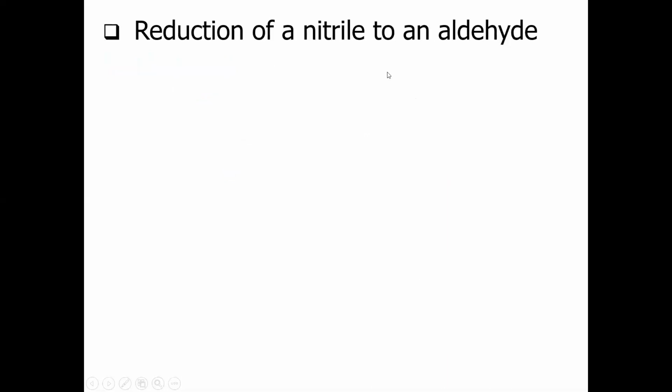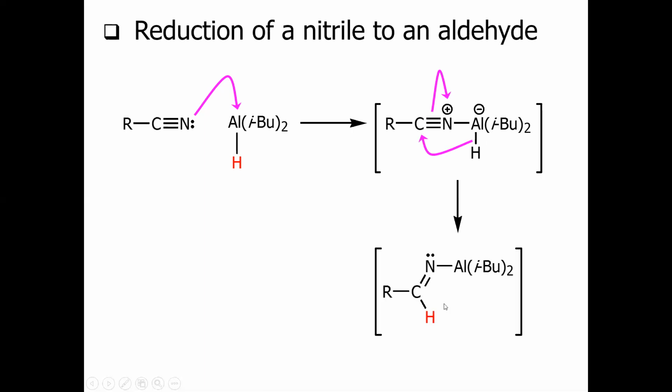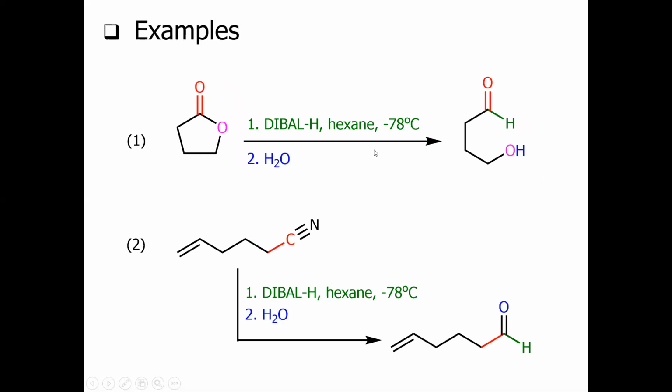How can nitrile be converted into the aldehyde? Let's see the mechanism here. When nitrile is treated with DIBAL, definitely the lone pair on the nitrile nitrogen will attack on the empty orbital of the aluminum and will give you this complex. And then in the next step, the hydride ion will transfer on this carbon, in this way, and we have this complex, which gives you the imine, which on hydrolysis or the usual workup will give you the corresponding aldehyde. These are some specific examples.